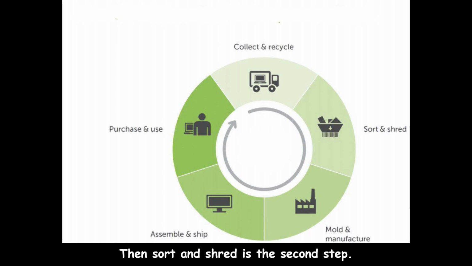Then, sort and shred is the second step. You can see from this graph that the mold and manufacture follows. After that, it is to assemble and ship. Finally, it comes to purchase and use. To sum up, this graph tells about recycling process.